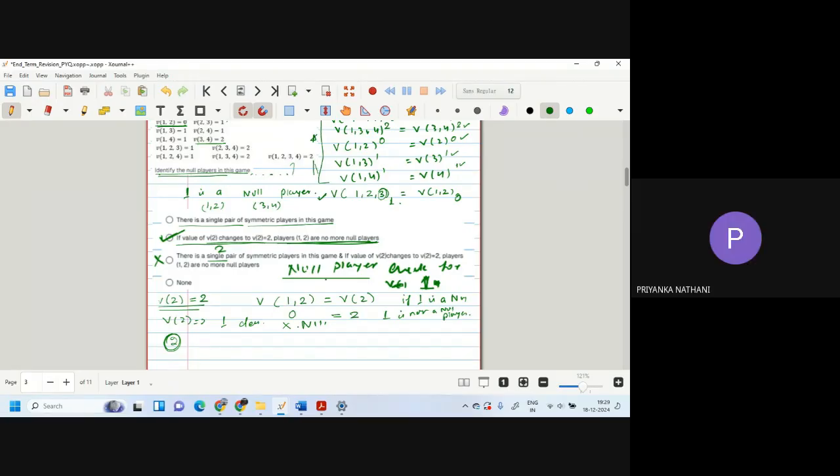Acha, so you can have a doubt in this type of question. Yes. So that's why they have checked that players 1 and 2 are no longer null players. So 2 remains a null player, 1 does not remain. That's why this condition is correct. But we are asked to check whether the pair is null or not, right?